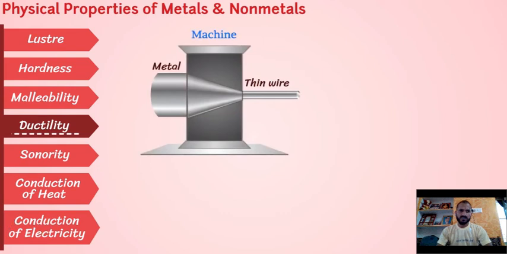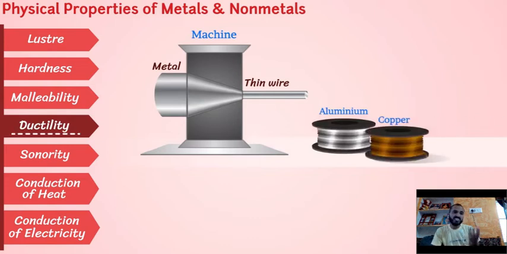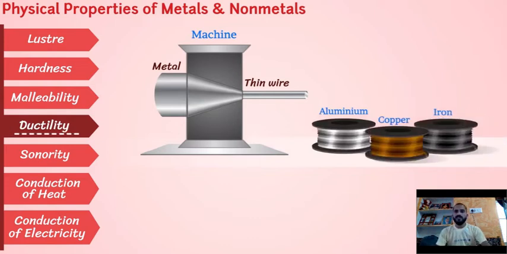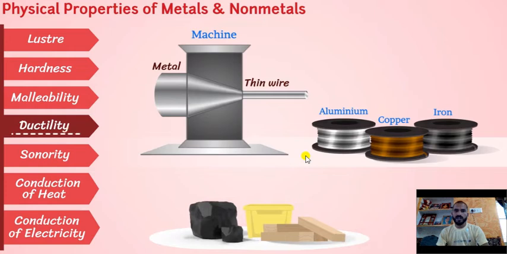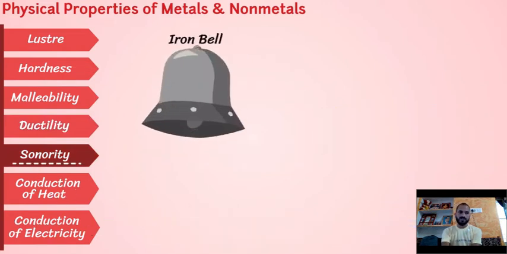We can see these metals can be converted into thin wires. If we can make wires of metals, it means it shows the property of ductility. Aluminum, copper, and iron are good ductile metals. We can make the wire of aluminum, copper, and iron, but we can't make wire from other non-metals.